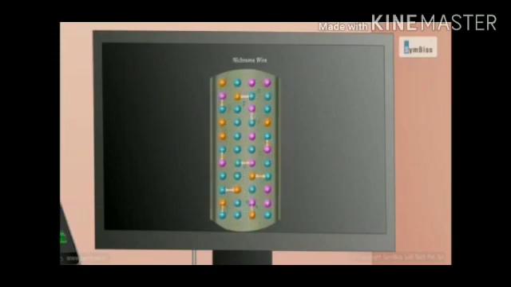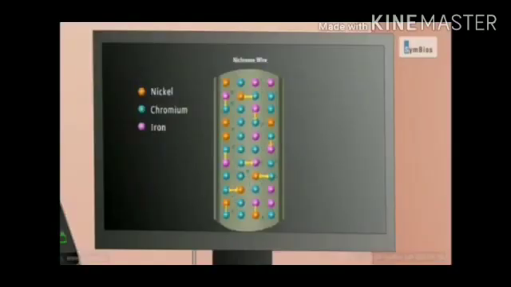Due to this, the ions contained in nichrome vibrate vigorously and produce a large amount of energy as heat. At the same time, copper ions vibrate less and the amount of heat produced is also less, and electric charge flows more freely than in nichrome. That you can see from this video.